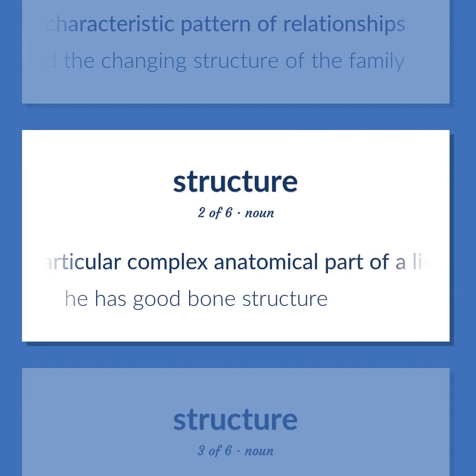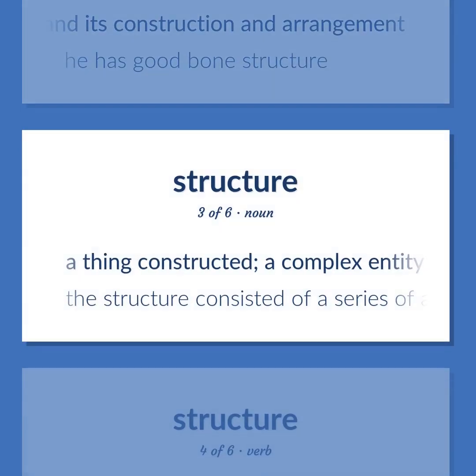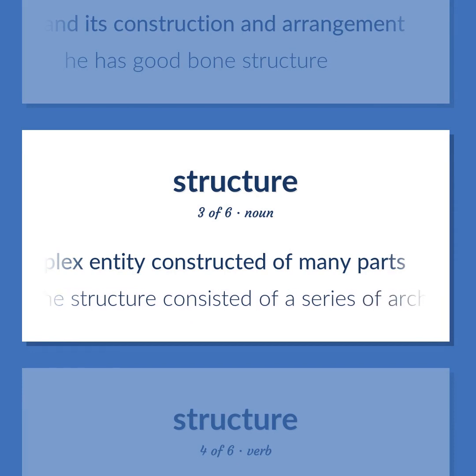A particular complex anatomical part of a living thing and its construction and arrangement. He has good bone structure. A thing constructed. A complex entity constructed of many parts. The structure consisted of a series of arches.